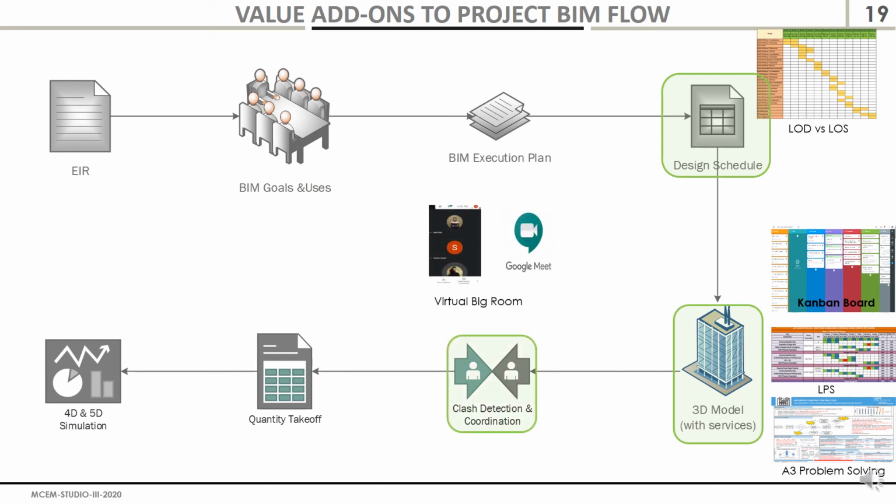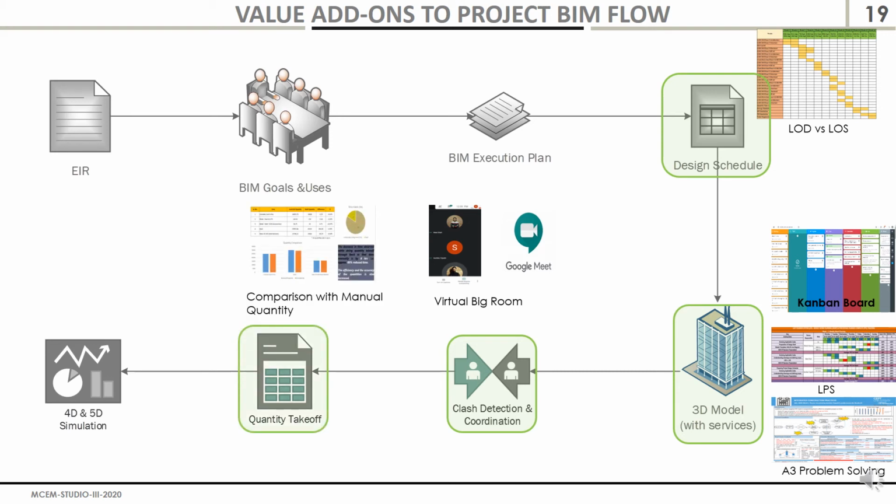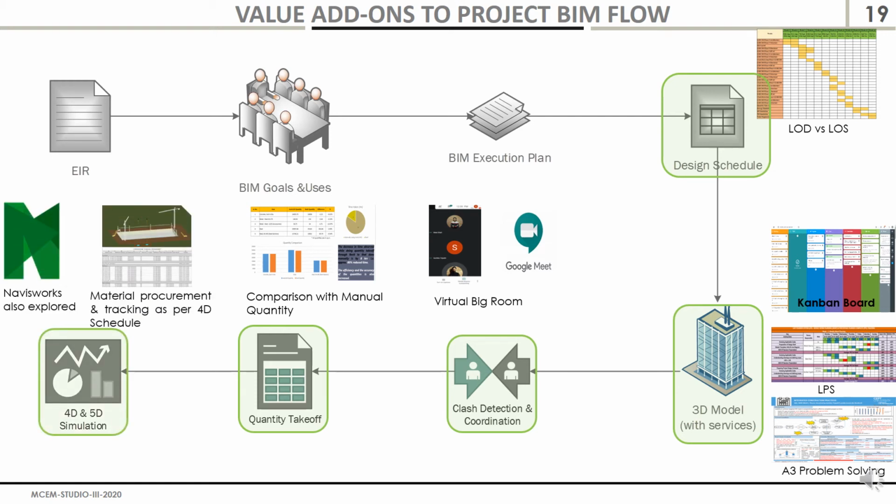We had prepared Kanban board and LPS and A3 problem solving with lean implementation. Clash detection and coordination was done through virtual big room meeting. Quantity takeoff did take place on Navisworks with comparison with the manual quantity from AutoCAD drawings, and 4D and 5D simulation were also explored in Navisworks, and material procurement was tracked as per 4D schedule.